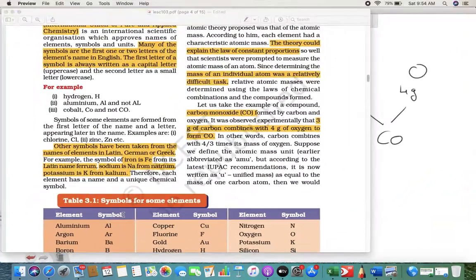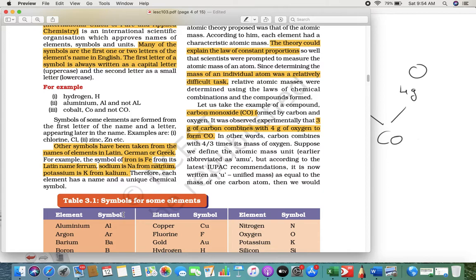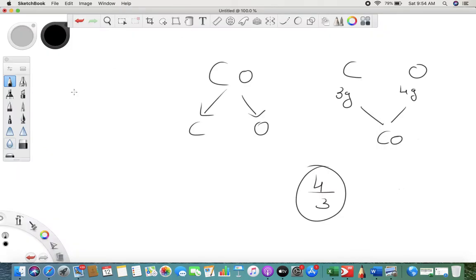So the question is, what we are talking about is how to find out an atomic mass. So suppose they say, what is the unit of atomic mass? They simply said atomic mass unit. We have to give some unit. For example, weight is given in kg, gram, length is given in centimeter, meter, kilometer, right? Similarly, the unit of atomic mass is